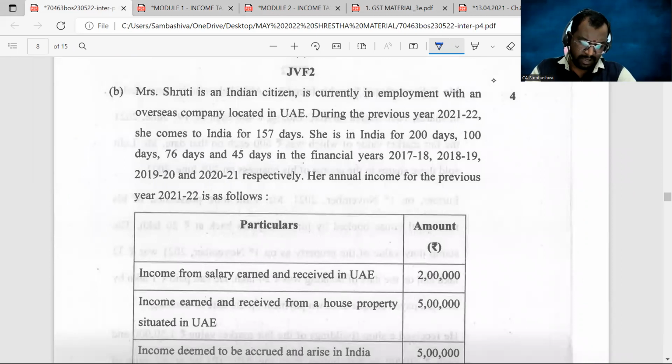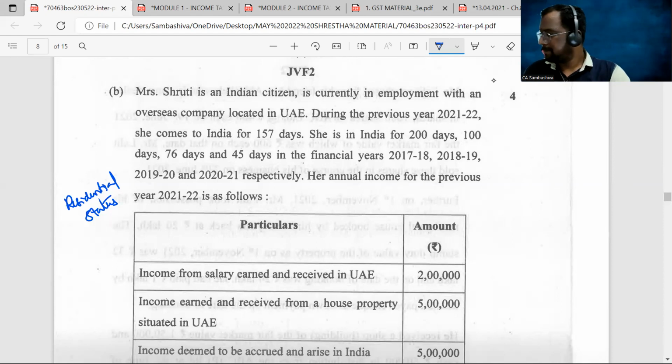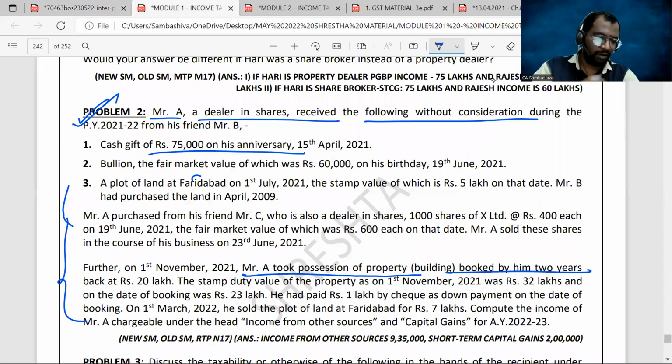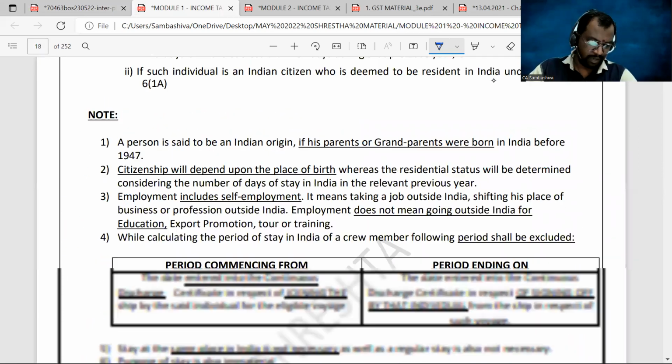3B. 3B is from the chapter residential status. Right, sir. The first chapter we discussed is the introduction to income tax, and the second chapter is the residential status. Are you following, sir? Every one of you. And next. This also has a similar kind of concept on page number 18.